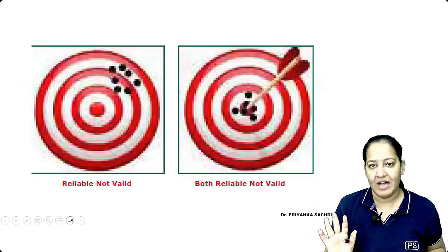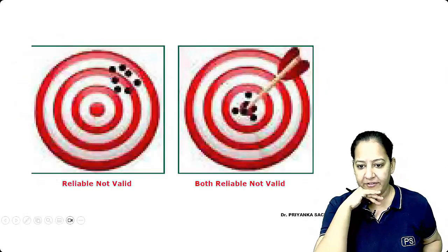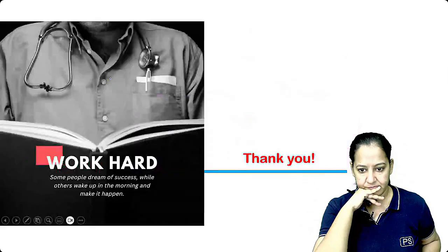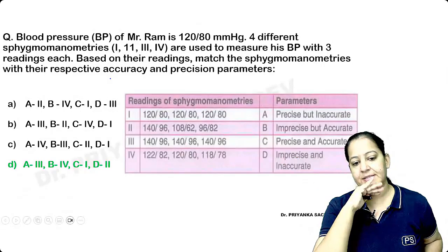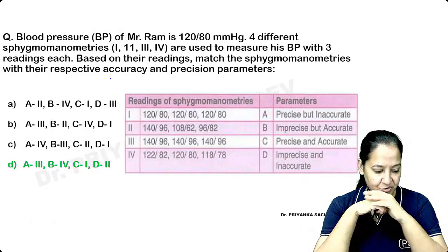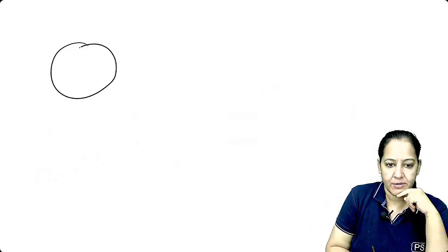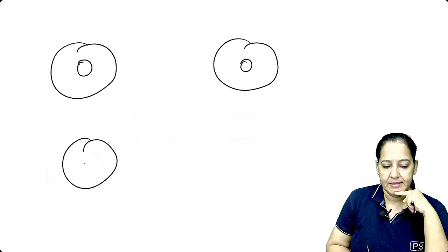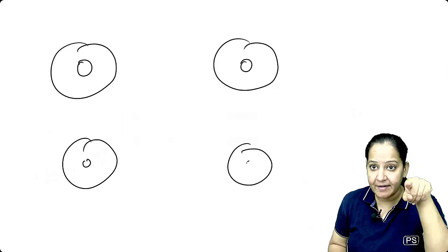I will explain both. Let me show you 4 diagrams. Listen. Let me draw 4 diagrams for you. It's not given now, I have to draw. This is the bullseye. The center is the correct answer.